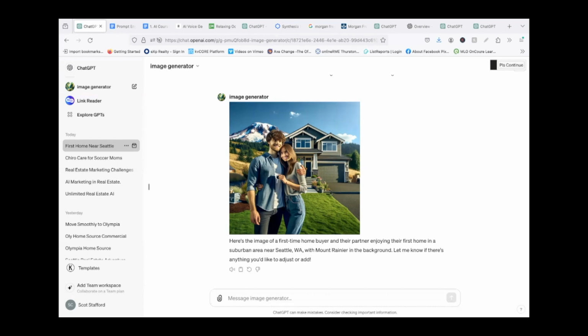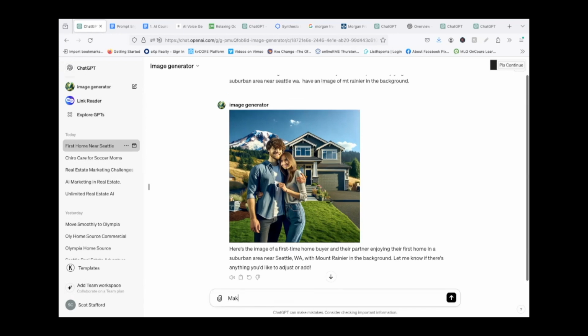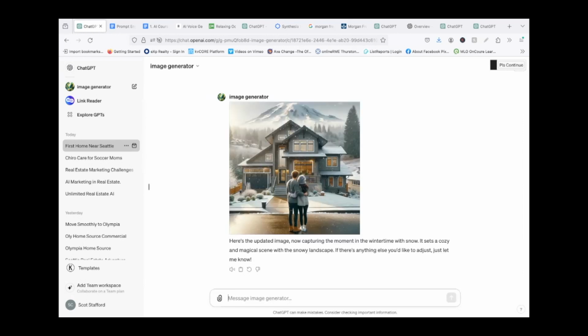So what if we wanted to change it? We can still use prompt engineering here. Let's see. Make it in the winter time with snow. How about that? There you go. So it doesn't snow a whole lot in Seattle, but apparently in this case it did. So let's try another one.